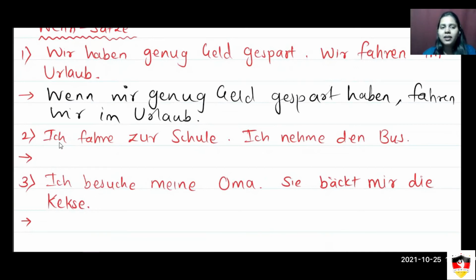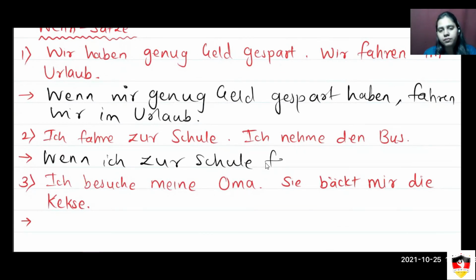Okay. Then here, ich fahre zur Schule. I'm going to school. Ich nehme den Bus. I'm taking the bus. Having these two statements, again, conditional. So, wenn ich zur Schule fahre, nehme ich den Bus.